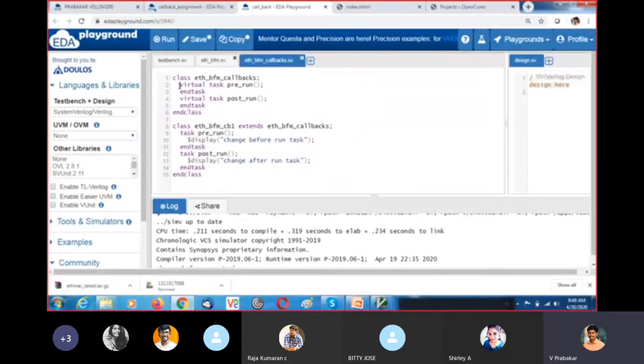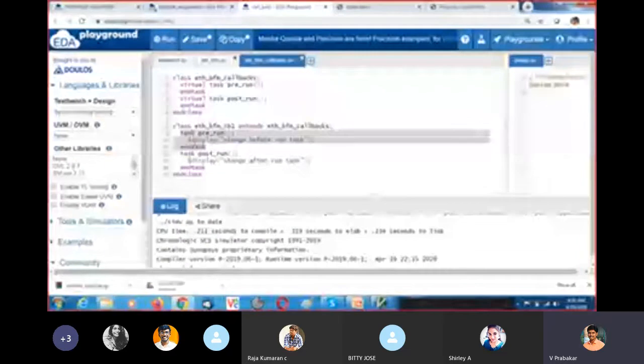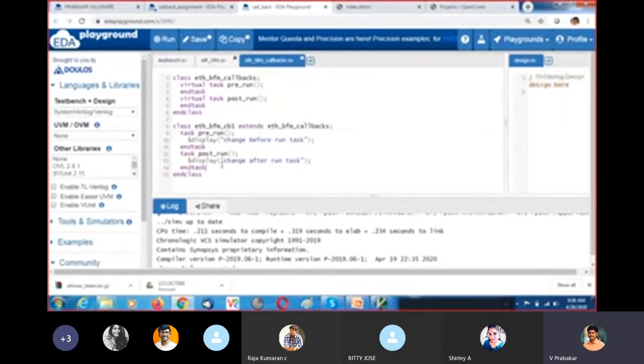Here I declare this as virtual. So if I use the same name, it will be overridden. So task pre-run displays "change before the run task", and task post-run displays "change after run task". So this is the callback class.